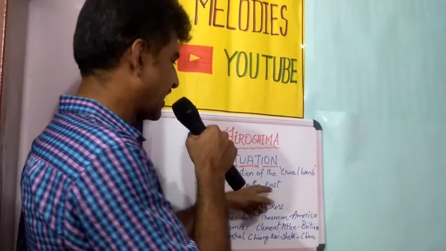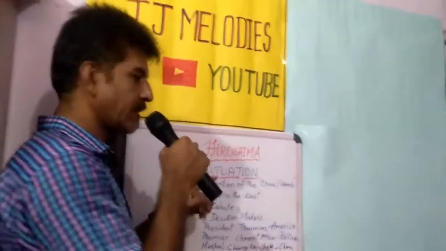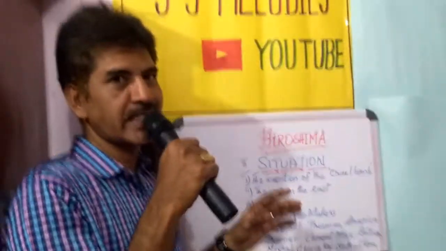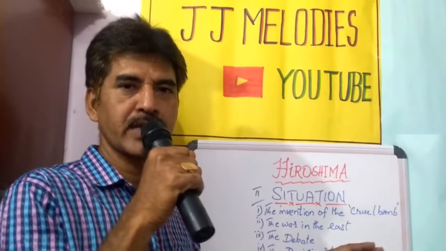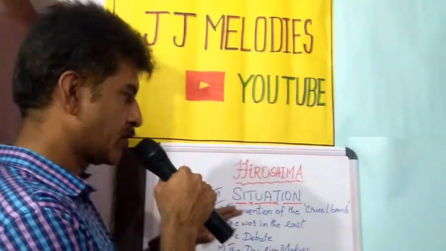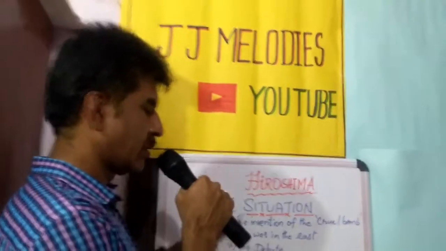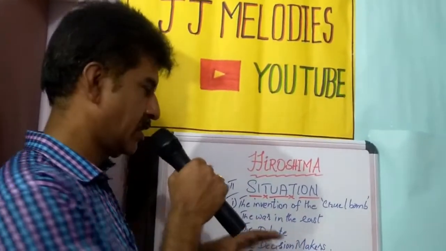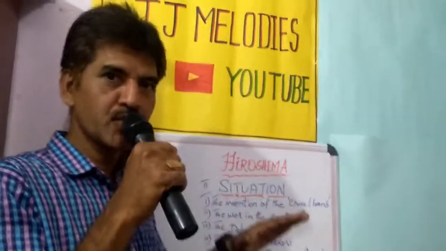And the war in the East, this is the second topic that we think of. The war in the West came to an end because Hitler and Mussolini died because of the loss that they underwent during the scorched earth policy adopted by Russians. Many of their troops were lost in the Russian war. Therefore, because of that setback, they committed suicide. And as a result, the war in the West, that is in the European countries, came to an end.